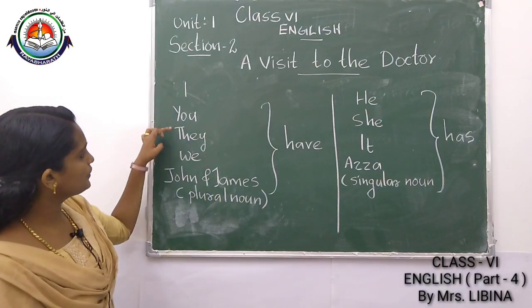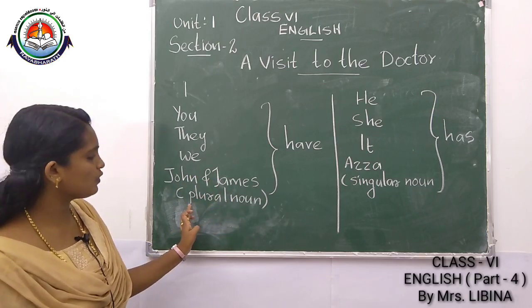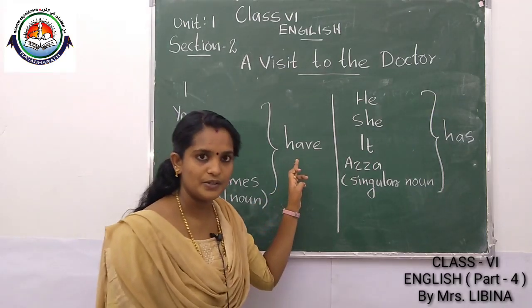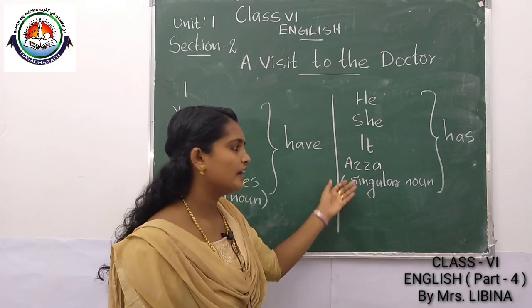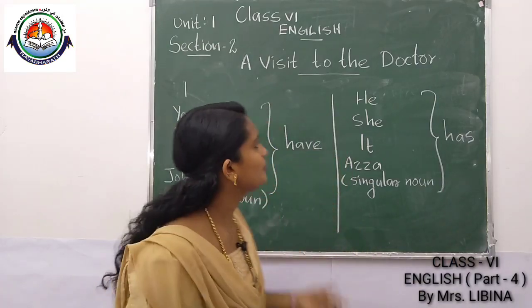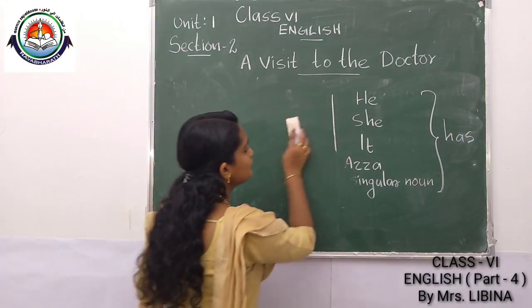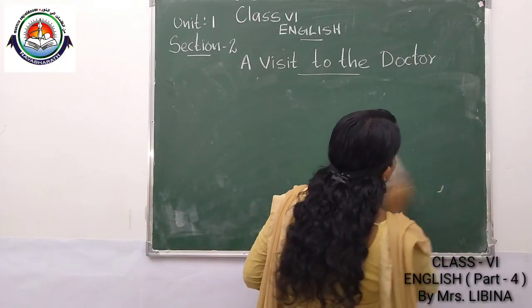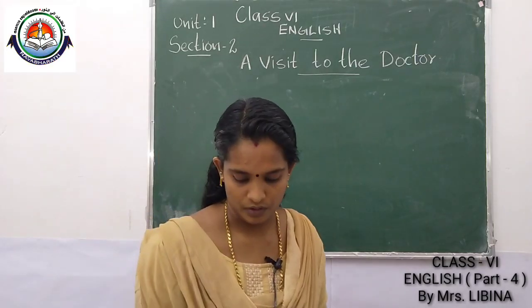I, you, they, we, John and James, those are examples for plural nouns. You have to use have. He, she, it as a singular noun, any name of a person, you have to use has. With this much information, that will be helpful for you to do the exercises related to Concord.